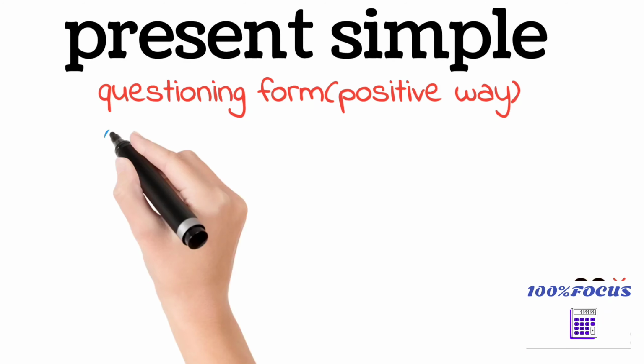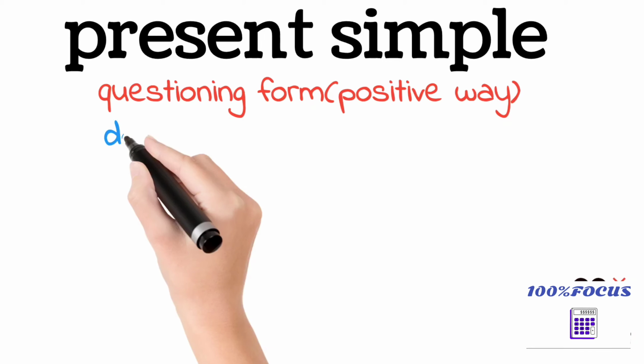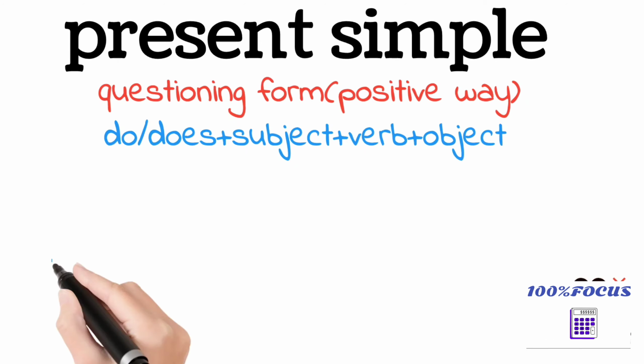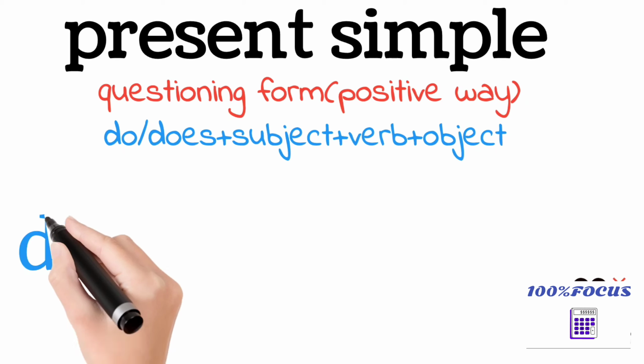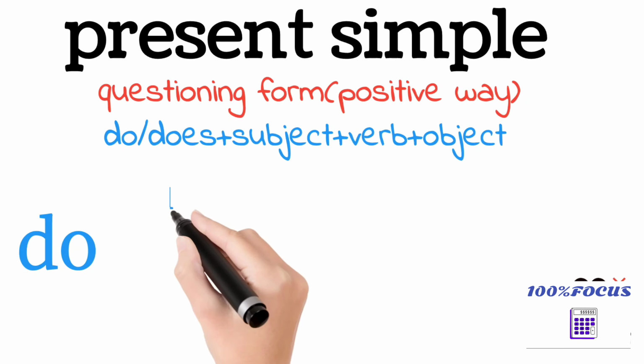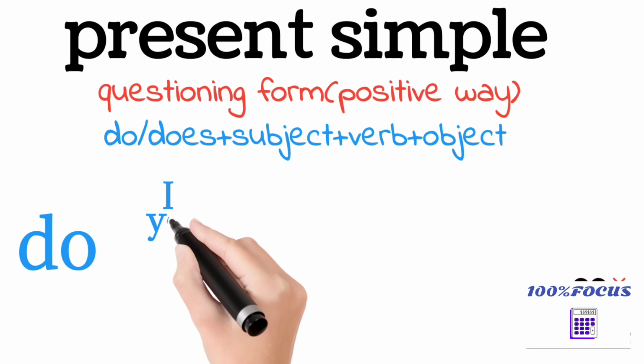Today we are going to know about the present simple questioning form. The questioning has two types, positive and negative. Now we are going to know about the positive way. The format is do or does plus subject plus verb plus object.